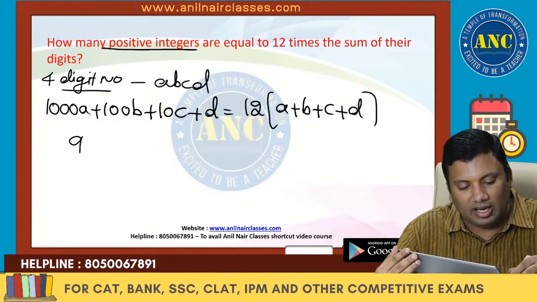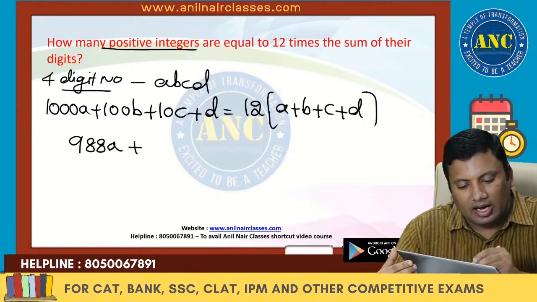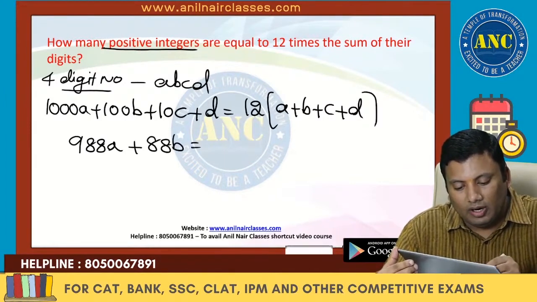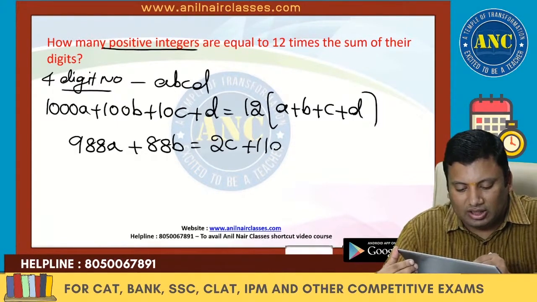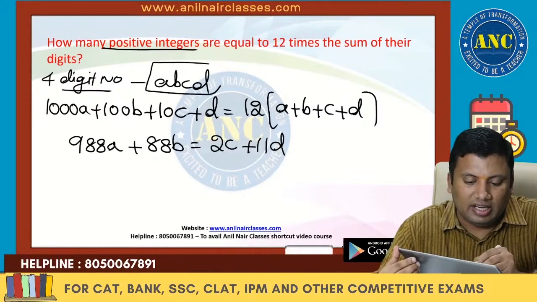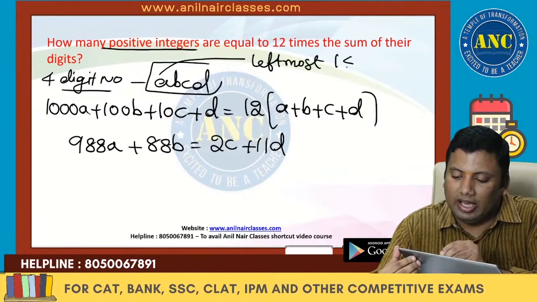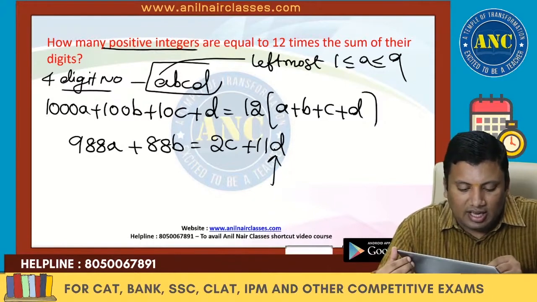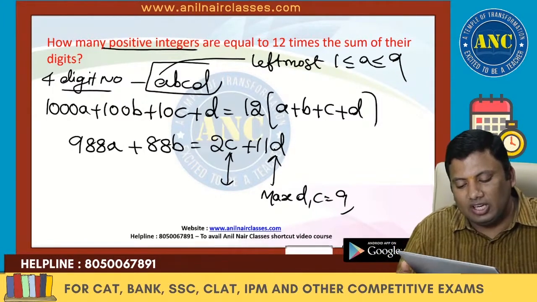1000A minus 12A, which is nothing but 988A. Plus 100B minus 12B, 88B. Then 12C minus 10C, it is 2C. 12D minus D, which is nothing but 11D. In A, B, C, D, A is in the leftmost place, so A will take any value from 1 to 9. D and C are integers, and the maximum value D and C can take is 9. So 99 plus 18, which is 117.